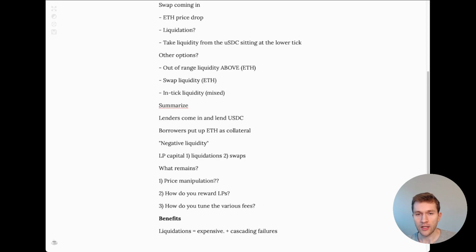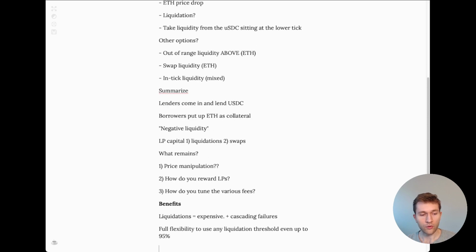The second idea is that there's full flexibility here to use any liquidation threshold, even up to 95%. Borrowers in traditional lending protocols have to work with whatever collateral ratios the protocol has laid out. You may have a collateral ratio for each asset, and you just have to go with that in terms of your risk bound. Here, you pick the tick at which you want to get liquidated. So your collateral ratio could be very aggressive, and that provides a lot of flexibility to borrowers.